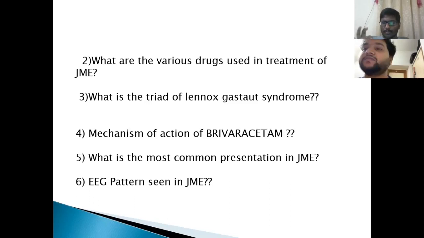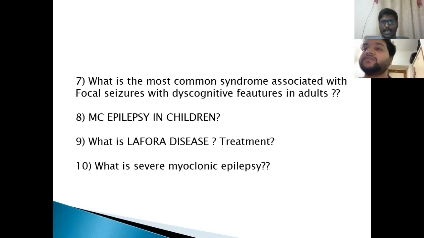Okay. What is the most common presentation of JME? As I already mentioned, bilateral myoclonus on awakening is the most common presentation of JME. What is the classical EEG pattern you see in JME? Just try to recall. The classical EEG pattern of JME is 4 to 6 hertz polyspike and wave discharges. And what is the most common syndrome? This syndrome we didn't deal with. I'm just asking you the question. What is the most common syndrome associated with focal seizures with dyscognitive features in adolescents or adults? That is mesial temporal lobe epilepsy, where you see hippocampal sclerosis.